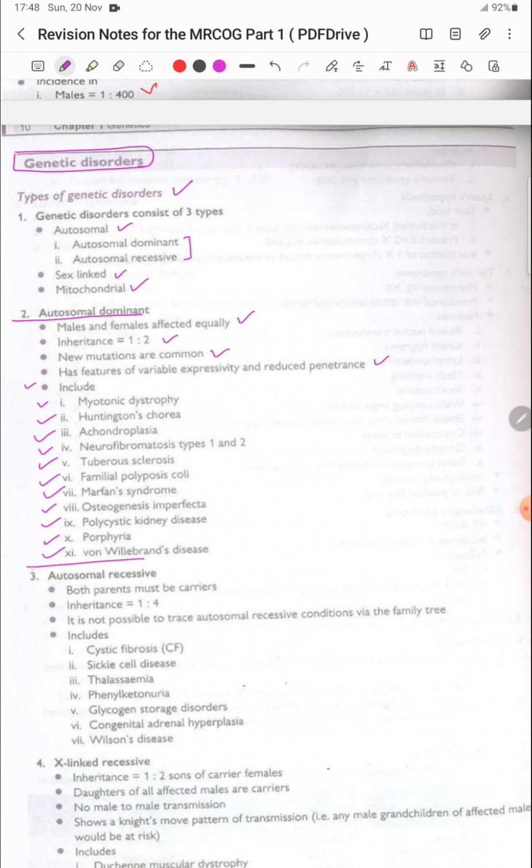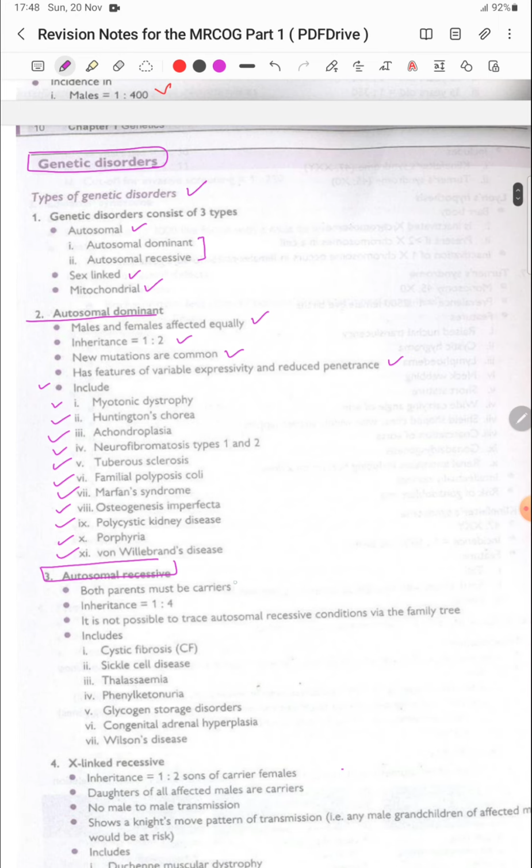Now moving towards autosomal recessive: both parents must be carriers, and inheritance is 1:4, which is 25%. It is not possible to trace autosomal recessive conditions via the family tree. It includes cystic fibrosis, sickle cell disease, thalassemia, phenylketonuria, glycogen storage disorders, congenital adrenal hyperplasia, and Wilson's disease.